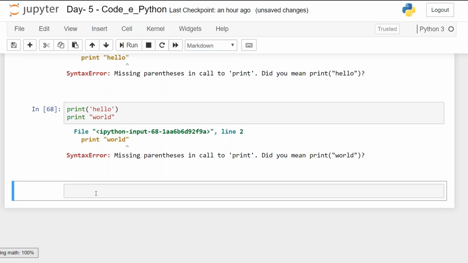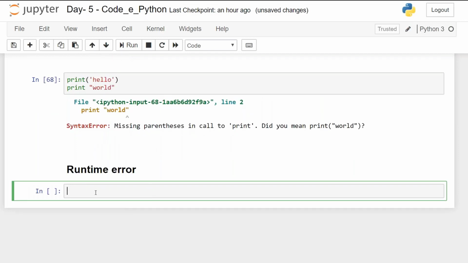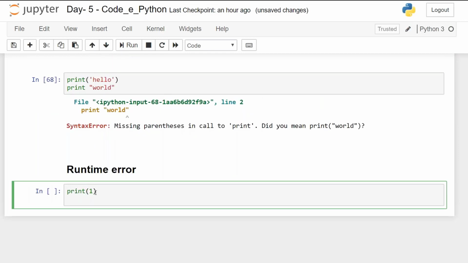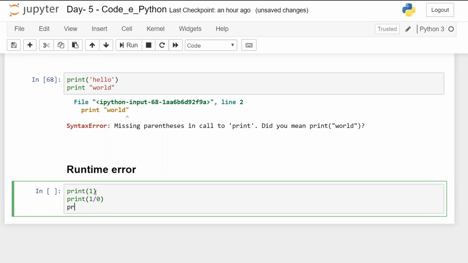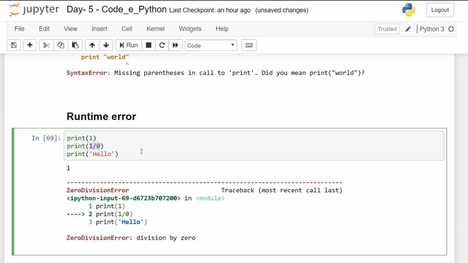The next type of error is a runtime error. For runtime error, let's see an example. If I'm printing 1, I'm printing 1 divided by 0, and I'm printing hello, it will give me an error. Why? Because you cannot divide anything by 0. It is always infinity or undefined. So in Python, it is called a zero division error, that is division by 0.